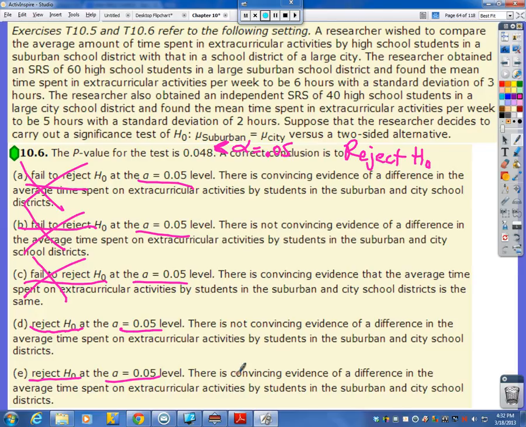Now the main difference here is where the not is located. D says there is not convincing evidence, and E says there is convincing evidence. Well, since we are rejecting, we are saying there is convincing evidence of a difference in the average time spent on extracurricular activities by students in the suburban and city school districts. We're always trying to conclude the alternate hypothesis, and the alternate would be that there is a difference. So there is evidence that there is a difference. So the answer would be E. And bing, double check, it is.